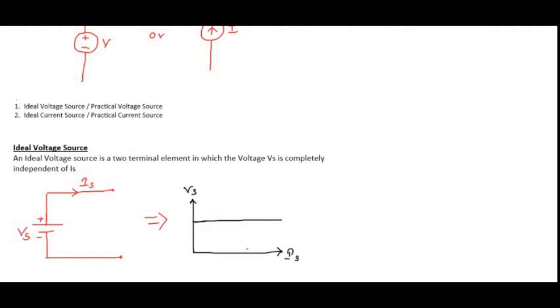Even though the current is varying from 0 to any value, the voltage Vs is always maintained constant. So this is called an ideal voltage source.